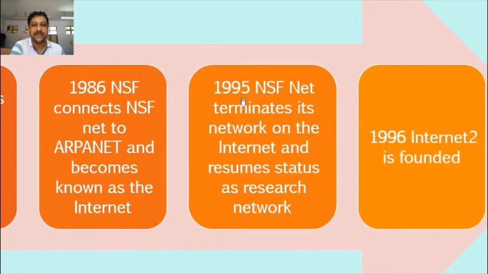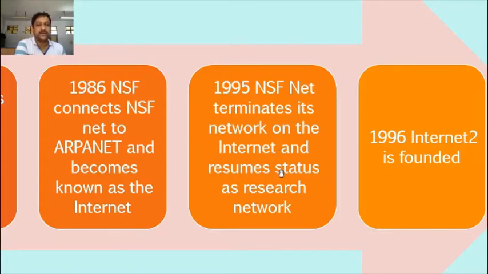Now in 1995, NSFNet terminated its network on the internet and resumed its status as a research network. Means NSF comes out of the network. At the same time, the internet became popular among the public. NSFNet resumed its previous academic research work, so NSFNet is not a part of the internet nowadays.